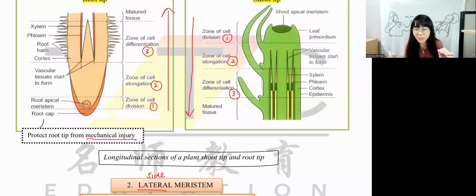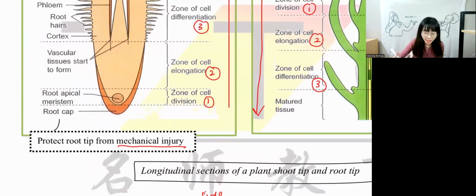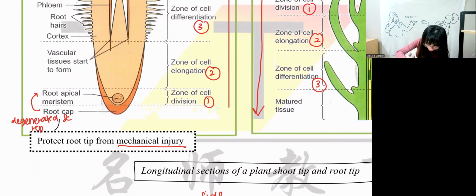But root cap can only be found in primary growth. Secondary growth, we don't have root cap. So that we can understand, the root cap will be degenerated and replaced by apical meristem. Okay, so root cap will be degenerated, replaced by the apical meristem. Because remember, root cap is not permanent. It's just temporary for primary growth. This is what we call root cap.